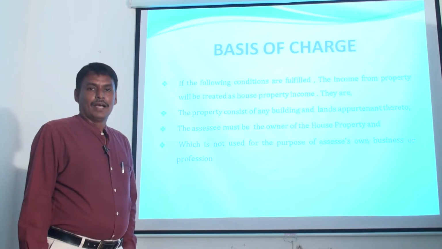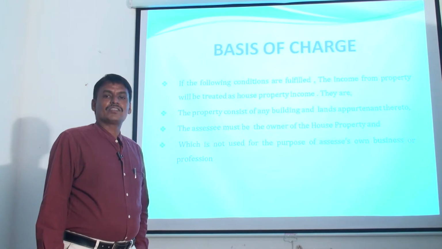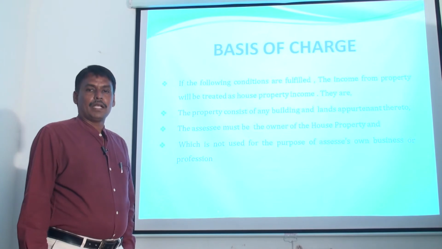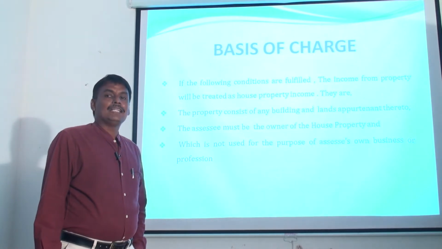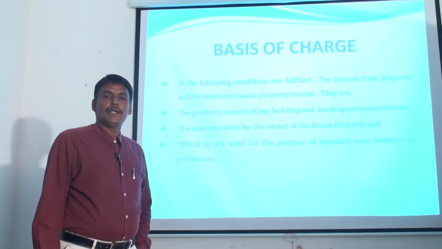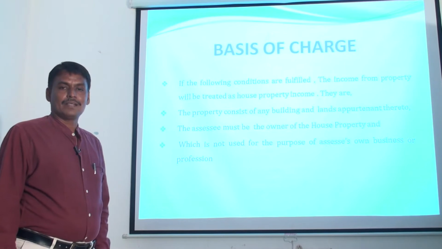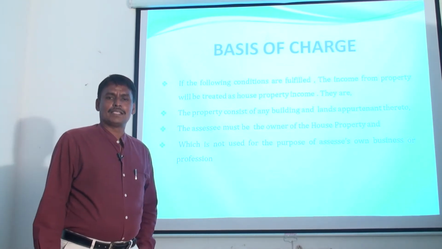That means any building along with vacant land is treated as house property, and the property must be owned by an assessee, and the property should not be used by an assessee for his own business or profession.